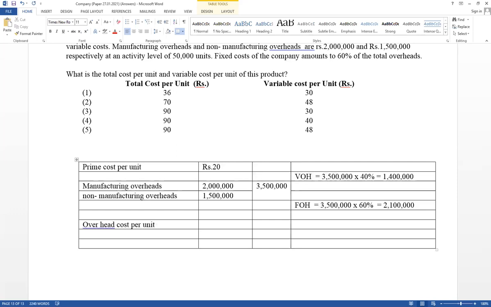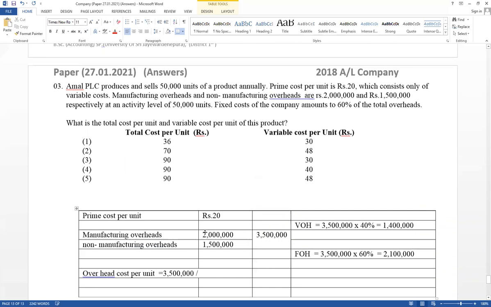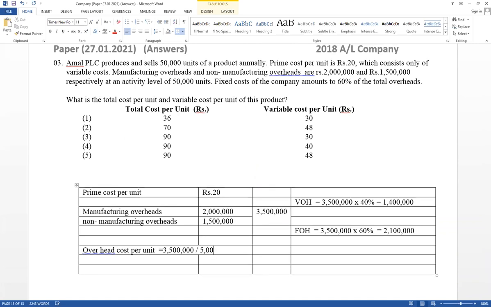Overhead cost per unit equals total overhead cost, 3.5 million, divided by 50,000 quantity, for which it is relevant. This is the overhead cost per unit. 3.5 million divided by 50,000. Therefore, overhead cost per unit equals 70.